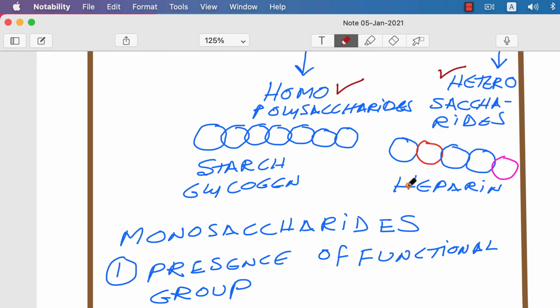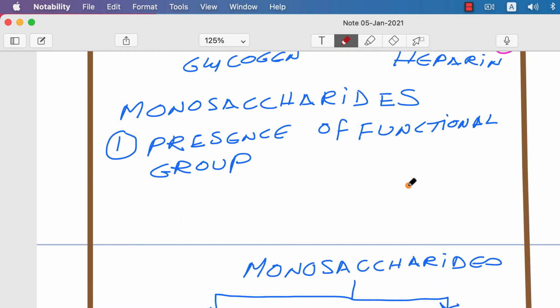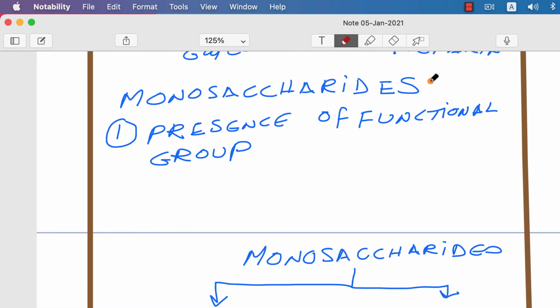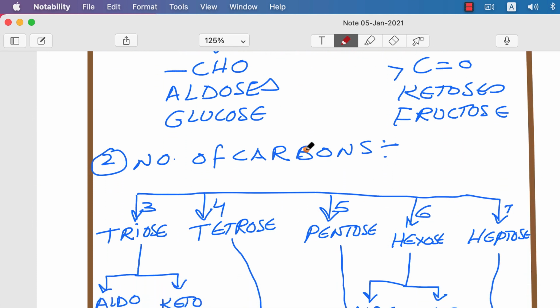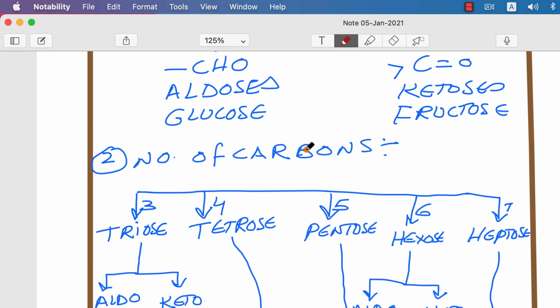Next, the classification of monosaccharides. Based on the functional group, which can be aldehyde or ketone: if aldehyde is present, they are called aldoses, and if ketone, ketoses. The example of an aldose is glucose, and of a ketose, fructose.